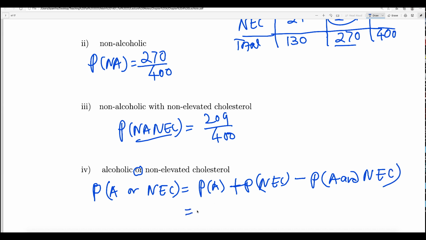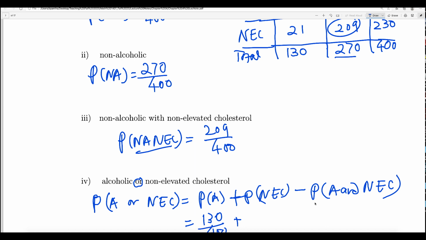So let's find out that probability of A is 130 divided by 400 plus probability of NEC, how many were there? 230, right? So 230 over 400 minus this is 21, because alcoholic, the first column and then second row is 21, that is the common, 21 over 400.